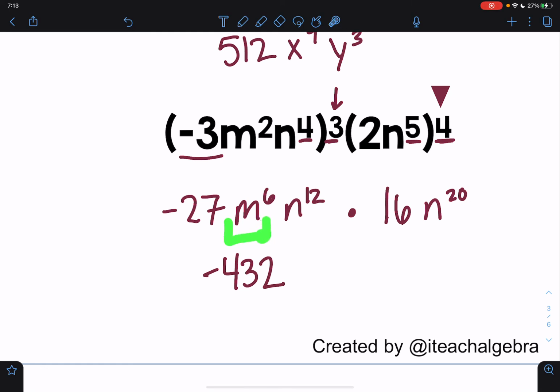And then m to the 6th power. Well, I don't have an m over here, so I'm just going to bring that down. And then I have n to the 12th power being multiplied by n to the 20th power, but you're adding the 12 and the 20. So that gives me n to the 32nd power.